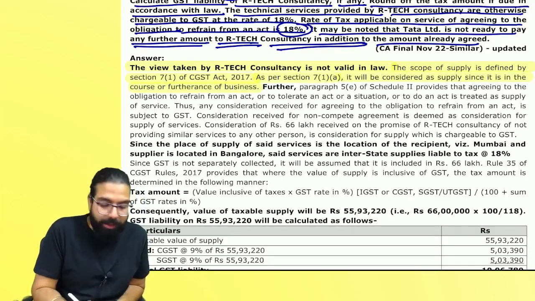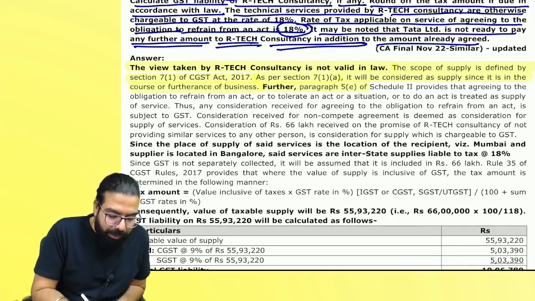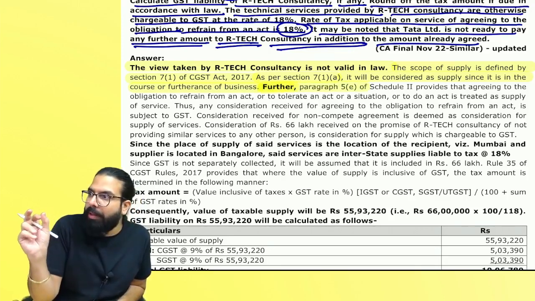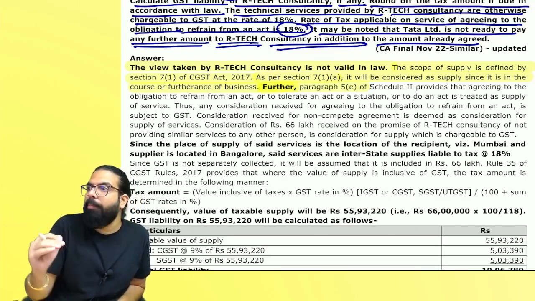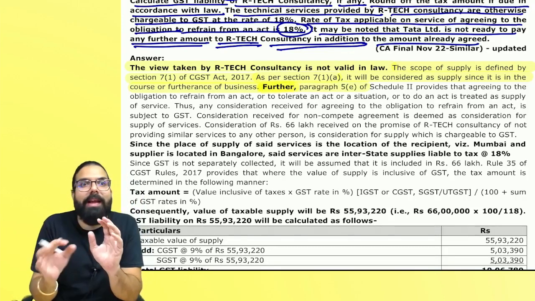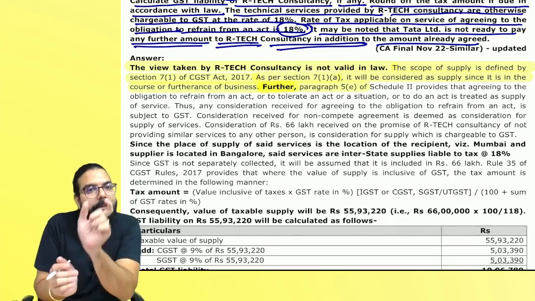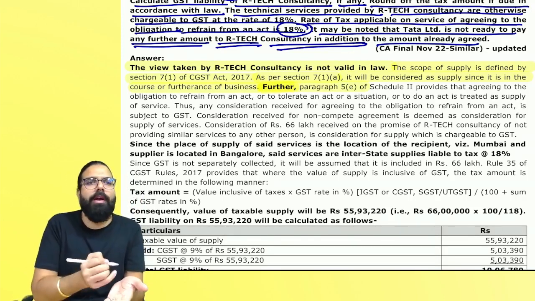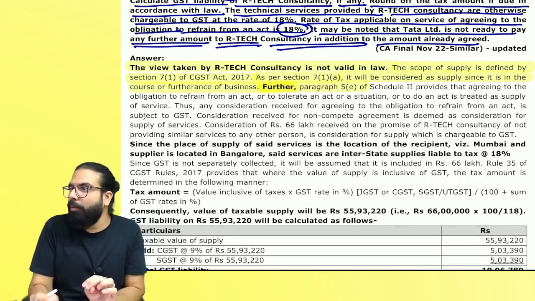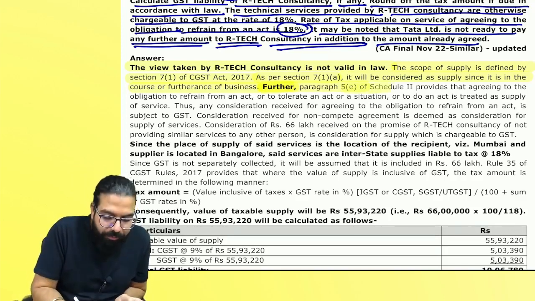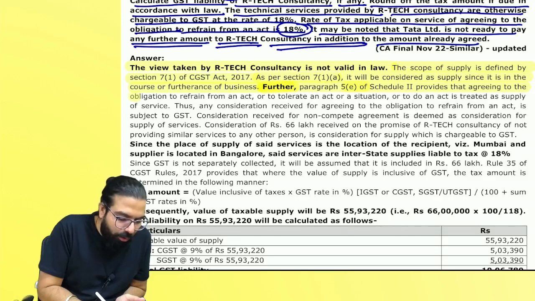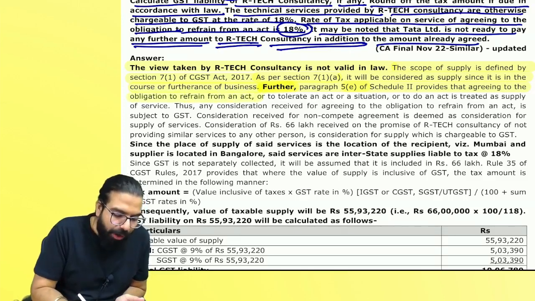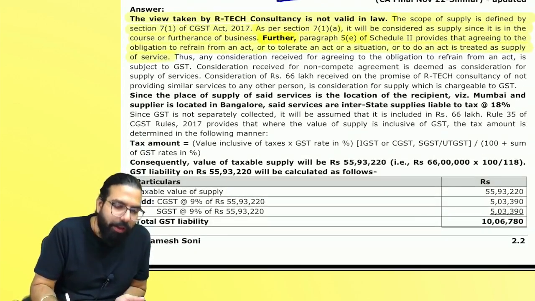The second one says that further, as see, wherever I feel that you should remember the lines, means it's a next line or it's a next thought which is starting, I've made it bold. In the exam, you will not have to do it color and all. Can I go ahead, everyone? Next. Further, paragraph number 5(e) provides that agreeing to the obligation to refrain from an act or tolerate an act or situation or to do an act is a supply of service.